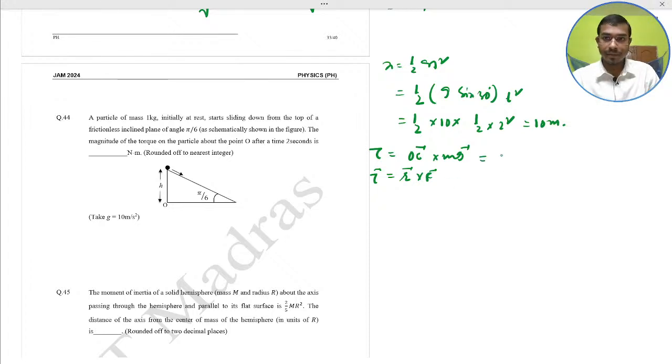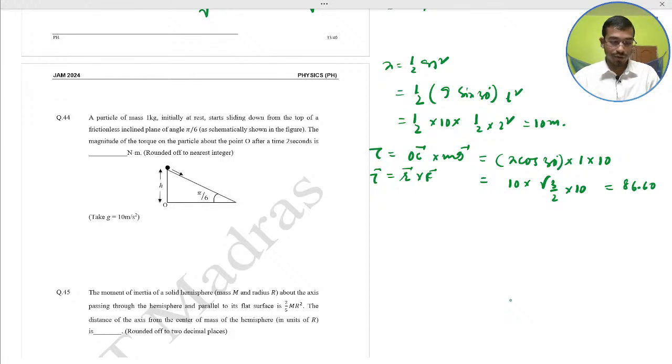That would become x cos 30 degree into mg, 1 into 10. m is 1, g is 10. 10 into root 3 by 2 into 10. That would become 86.60. 86.60 Newton meter. Answer would be 86.60.